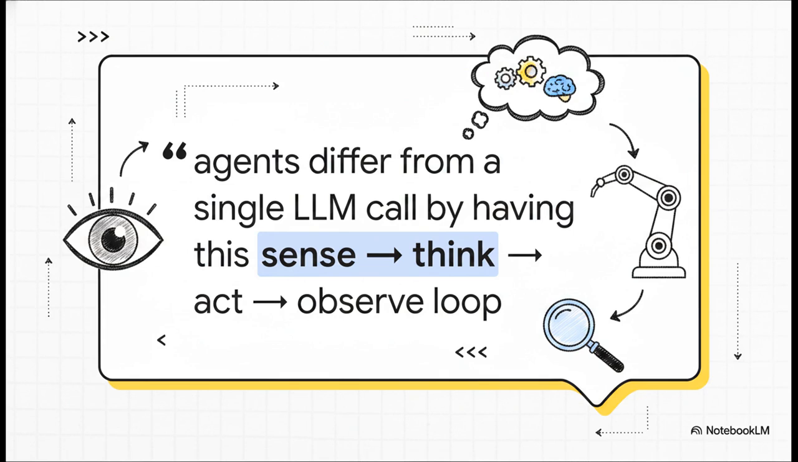There's a great quote here. Agents differ from a single LLM call by having this sense, think, act, observe loop. This really encapsulates the core insight perfectly. The true power of these systems lies in this exact progression. This framework elevates an AI model from a simple text generation tool into a highly capable digital worker. By operating within this dynamic, self-correcting cycle, a static intelligence becomes a proactive participant in the digital ecosystem, completely capable of sustained, independent effort over time to achieve concrete, complex objectives.